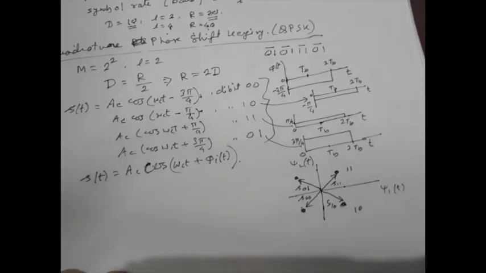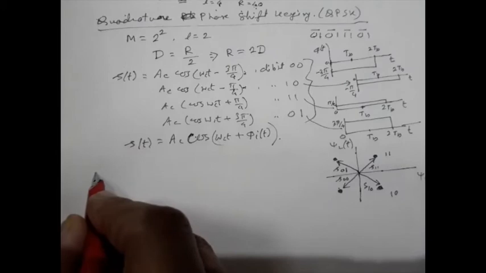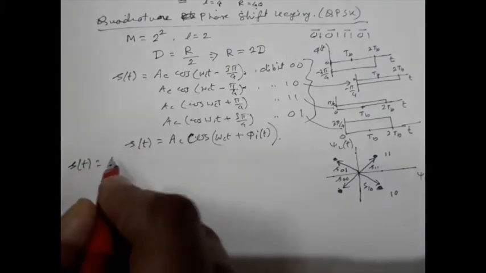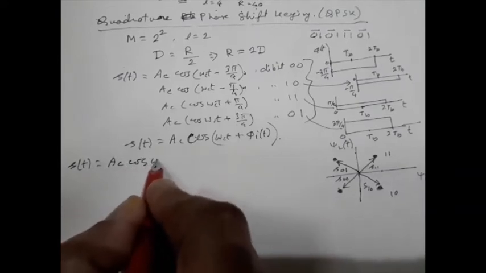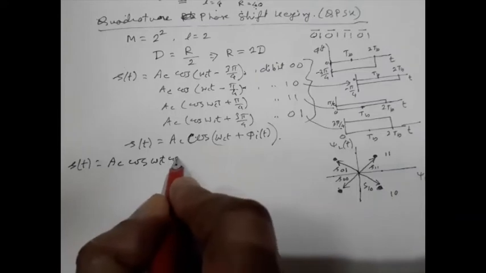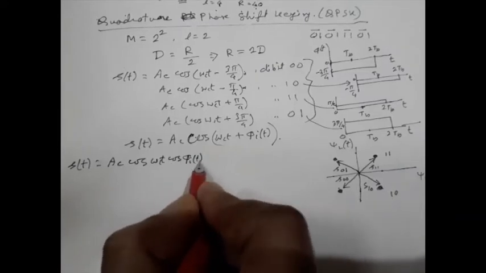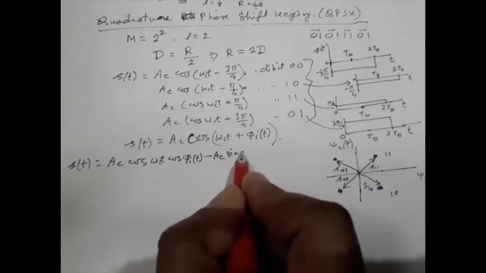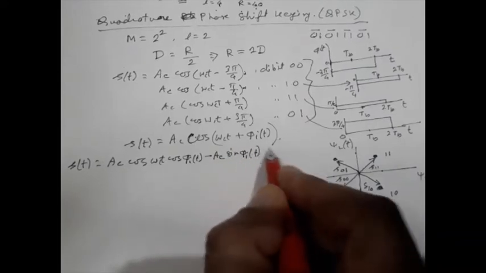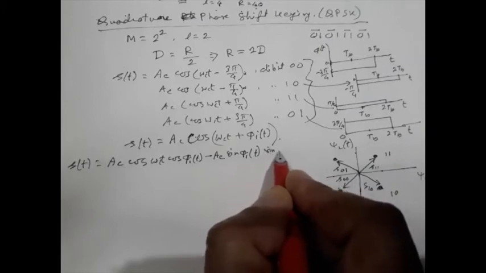This can also be written as s(t) equal to Ac cos omega_c t cos phi_i(t) minus Ac sin phi_i(t) sin omega_c t.